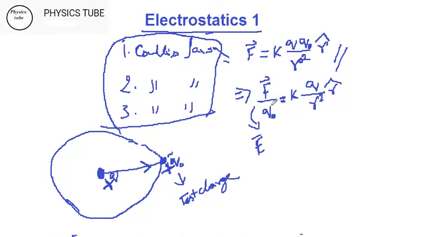Now with mathematics you understand why we are taking Q naught to be unit, because if Q naught is more, the field experienced will be more. In other words, I'll give some example.